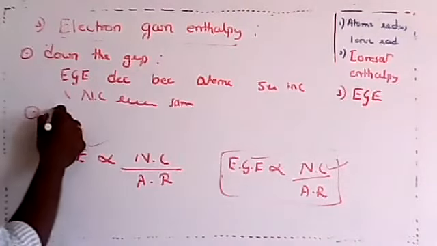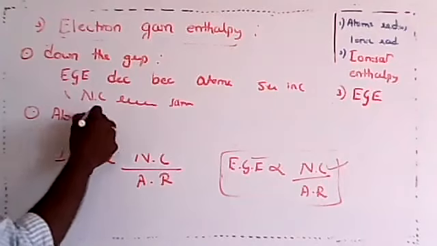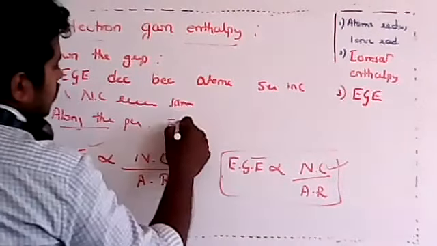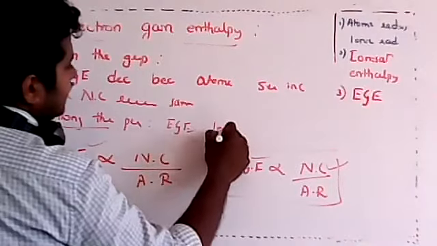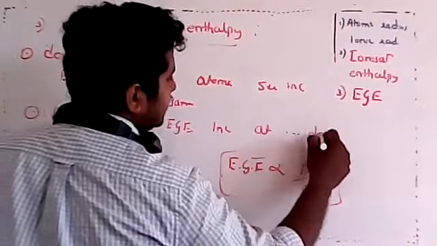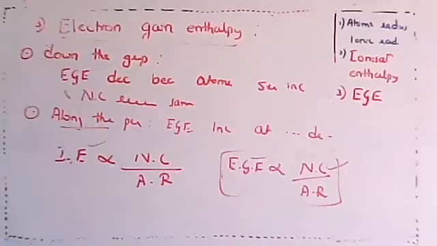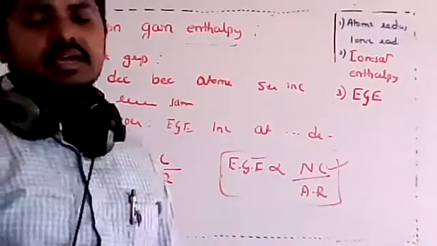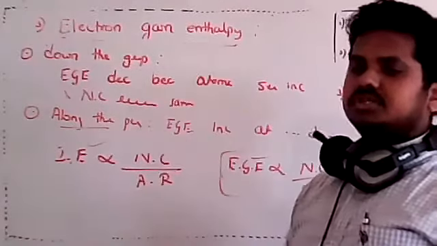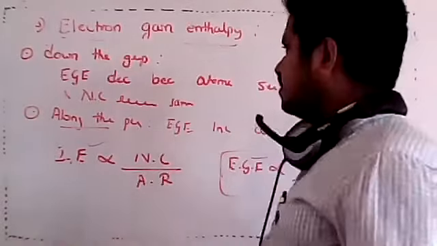Now let's compare along the period. Along the period, electron gain enthalpy increases because atomic size decreases and nuclear charge increases. So dear students, is that clear now? Have you understood that variation?